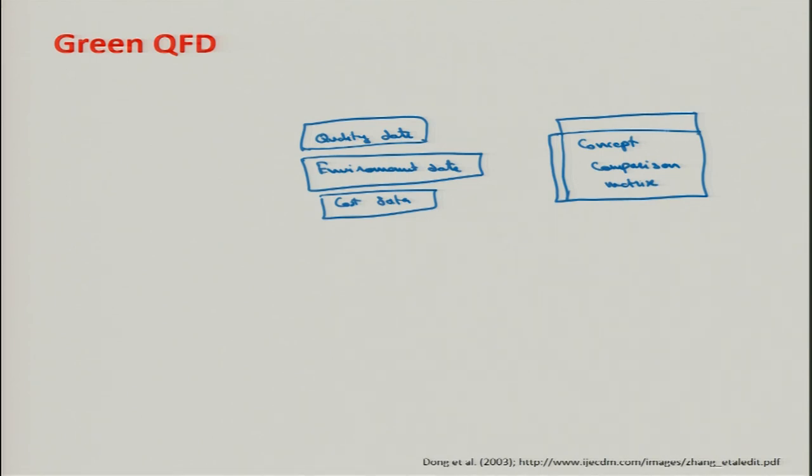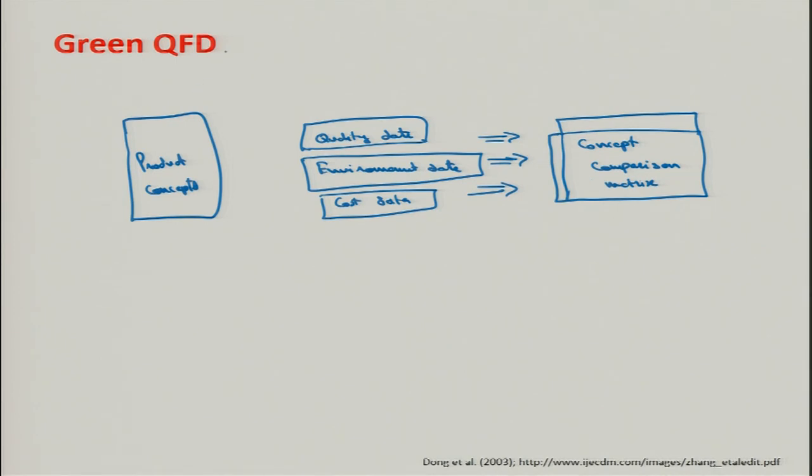So, there are certain product concepts I can put here, different concepts for the products, and using these different kinds of data, this goes as input to our concept comparison.